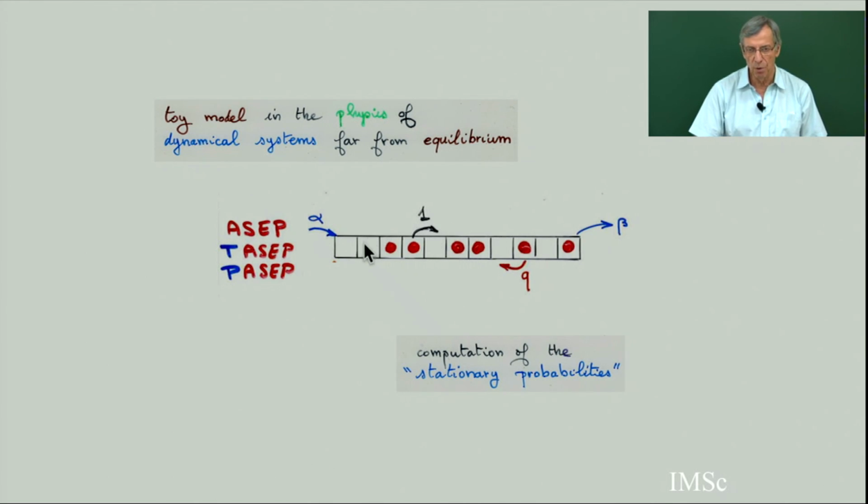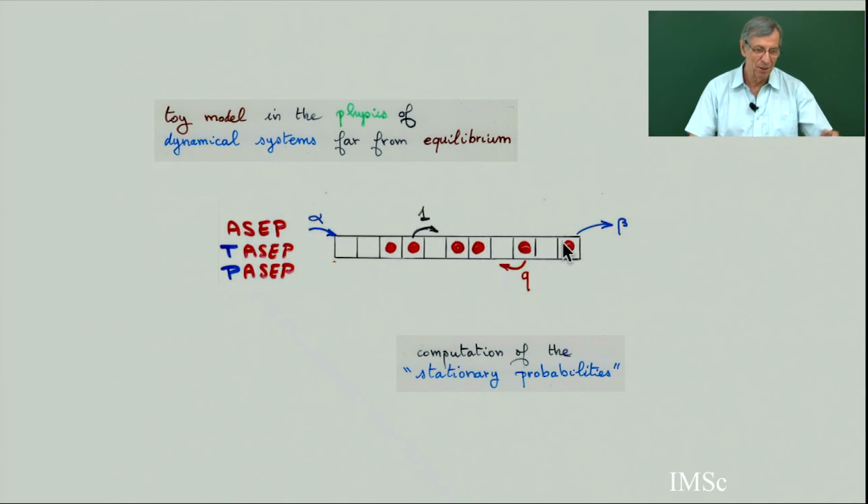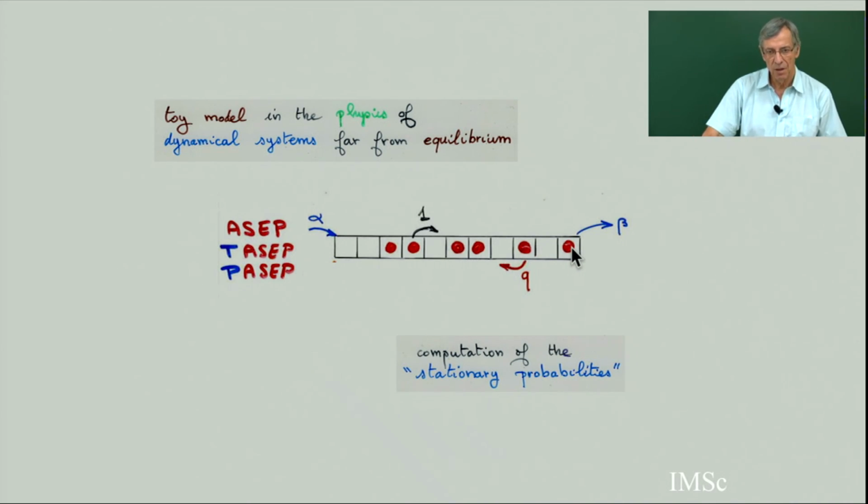So you give me a word. If there are n cells, there are 2 power n possible words. You give me such a word, and what is the probability after a very long time to get such a state, such a word, with the parameters alpha, beta, and q?